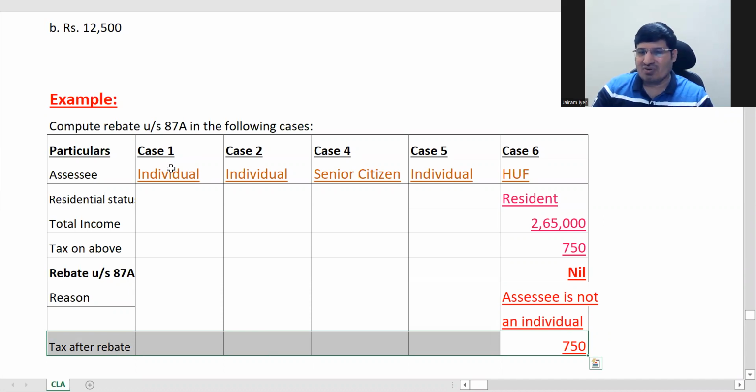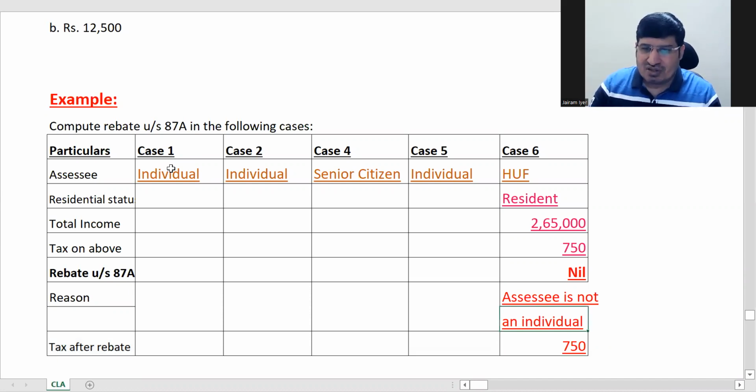So at this stage, you are just going through initial stages right now. So don't worry about computation of tax at this stage. We are just familiarizing ourselves with some basic provisions, that's all. Right, so this is one. So now let us see the second one here.